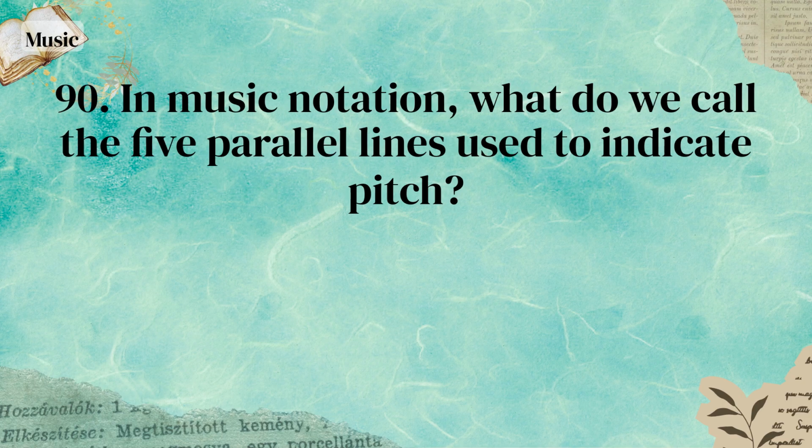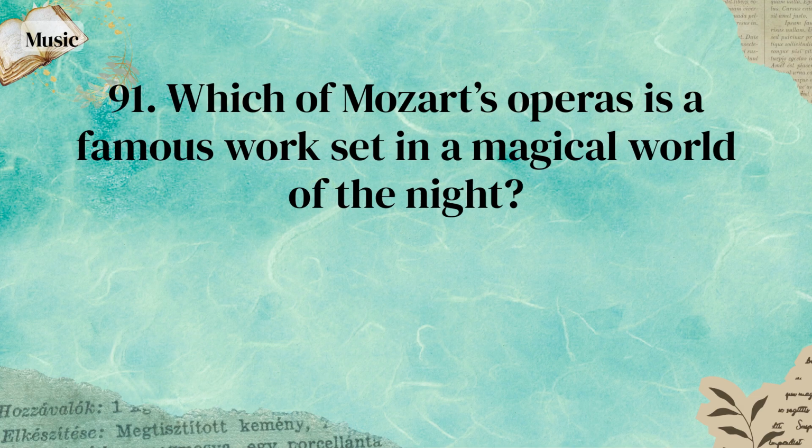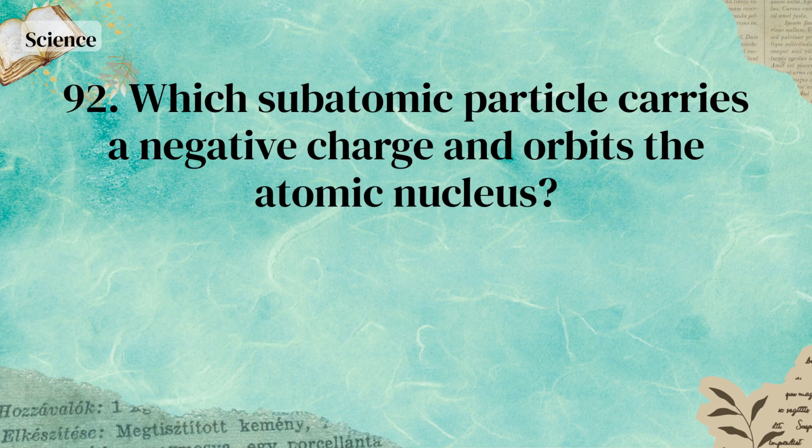In music notation, what do we call the 5 parallel lines used to indicate pitch? Staff. Which of Mozart's operas is a famous work set in a magical world of the night?